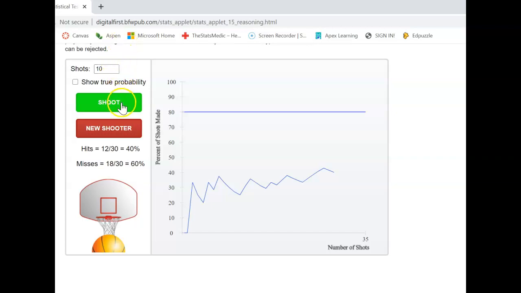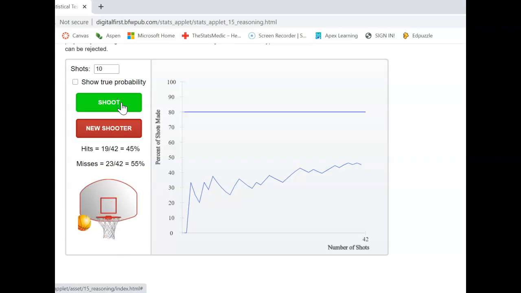Let's do another 10. See how it's doing. Oh, that's not bad. That's probably better than I am in real life. At 40 throws, I'm at 45%. Here we go to 50. Oh, I'm all the way up to 50%. That is definitely better than I am in real life. 10 more. At 60, I'm at 50%.